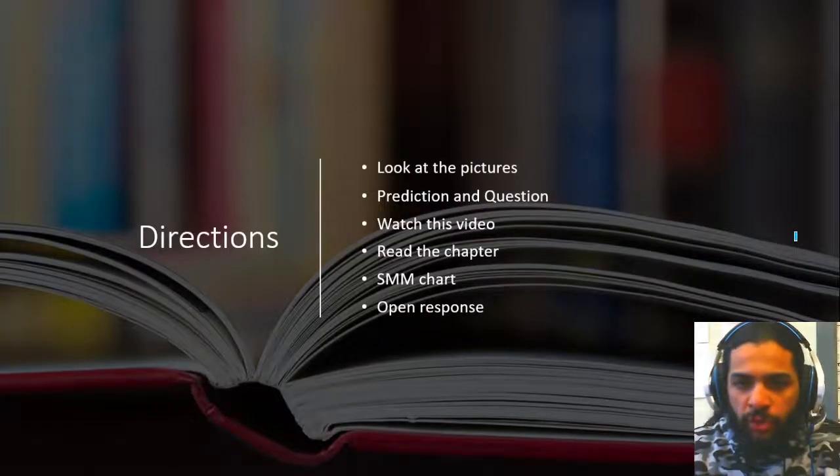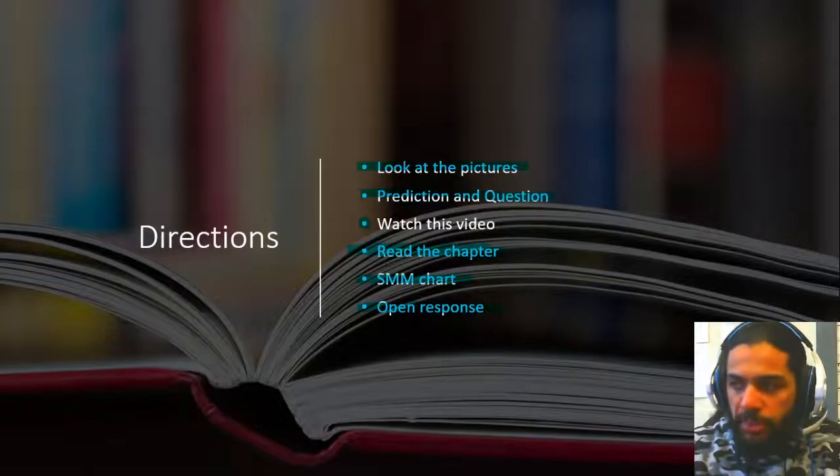Some quick instructions for this assignment, the same stuff that you are used to. You should have looked at 4 pictures by now, written 1 prediction and 1 question, which I will respond to if I haven't already. After this video is over, you're going to read the chapter. The PDF is linked in your Google Doc. You're going to fill out the Says Means Matters chart, and then you're going to do 1 open response question. So let's jump into those pictures and go over them together.